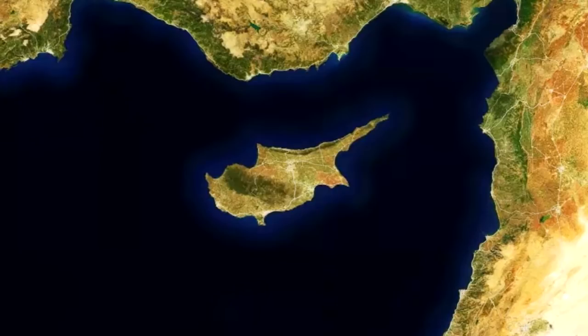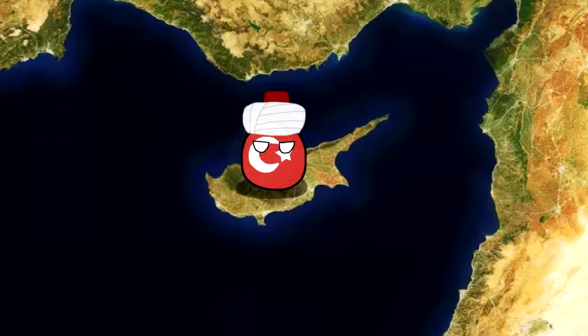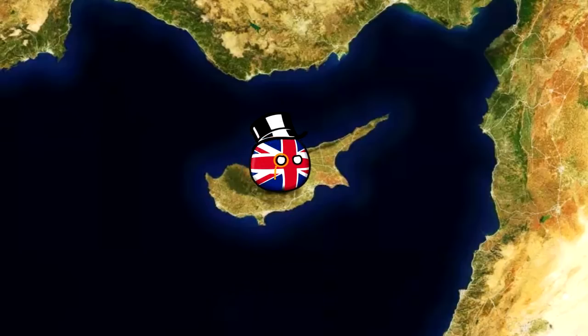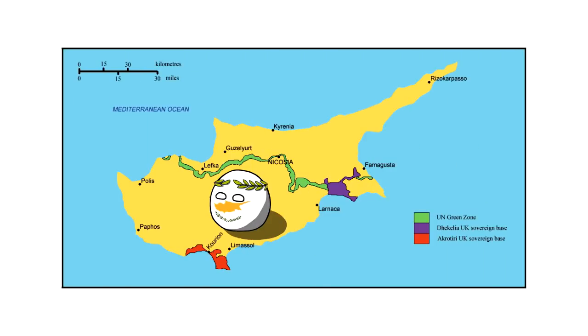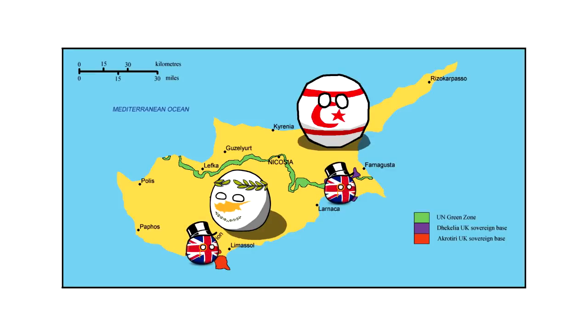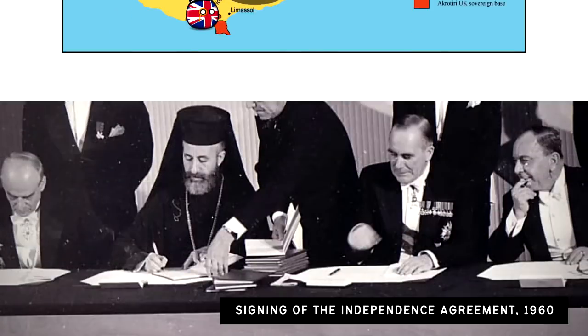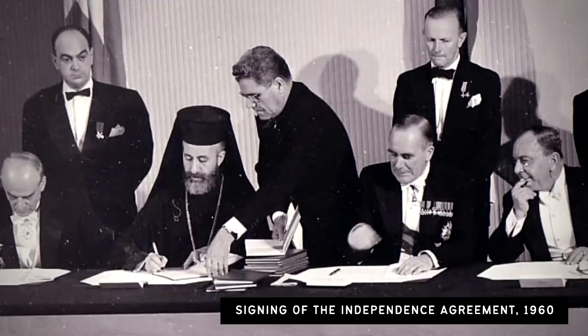Now to this tiny island in the Mediterranean Sea, Cyprus. Cyprus was previously an Ottoman territory, eventually a British colony, and now an independent state since 1960. However, Cyprus is such a mess that it is divided between four entities: the internationally recognized Republic of Cyprus, the unrecognized Turkish Republic of Northern Cyprus, the British bases of Akrotiri and Dhekelia, and the UN demilitarized zone along the country. During negotiations that led to independence, Cyprus agreed to keep the British bases.